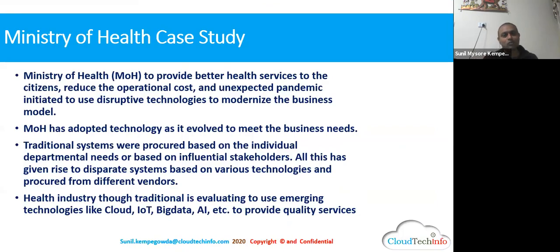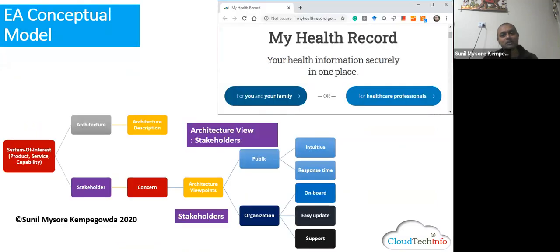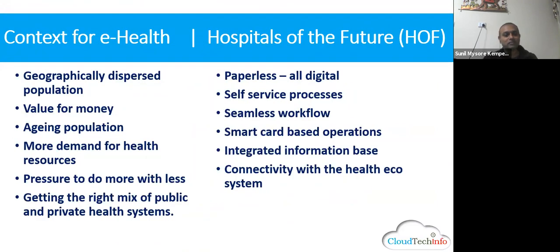One is because of COVID, patients are not able to go for inpatient care. Also, if you think of Australia, the geography is dispersed. The hospitals we have in the main cities are not in rural areas. Then value for money, an aging population, more demand for health resources, pressure to do more. These are some of the problems.